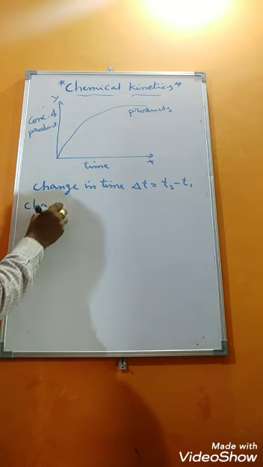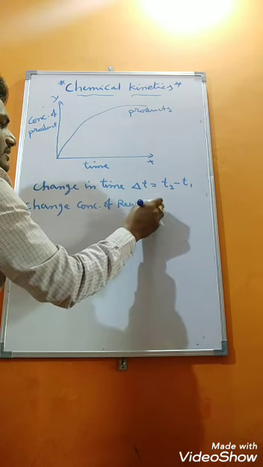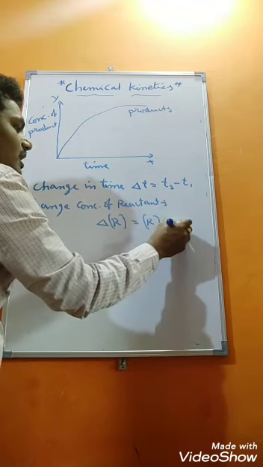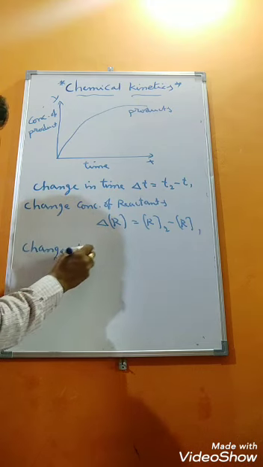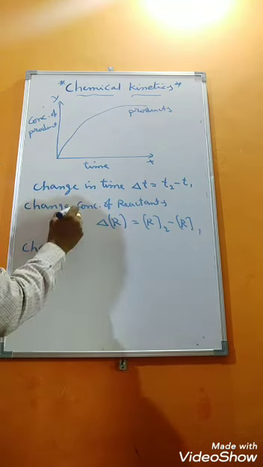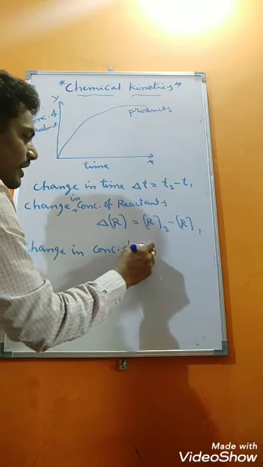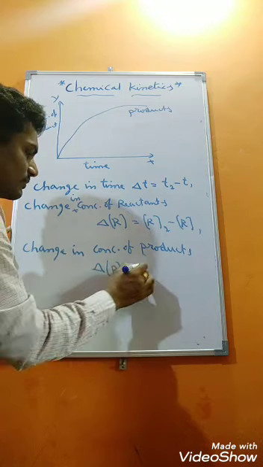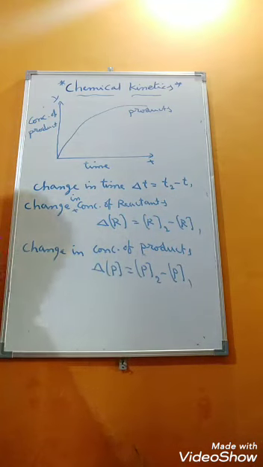Change in concentration of reactants, delta R is equal to R2 minus R1. Change in concentration of products, delta P is equal to P2 minus P1. This is the change in concentration of reactants as well as products.